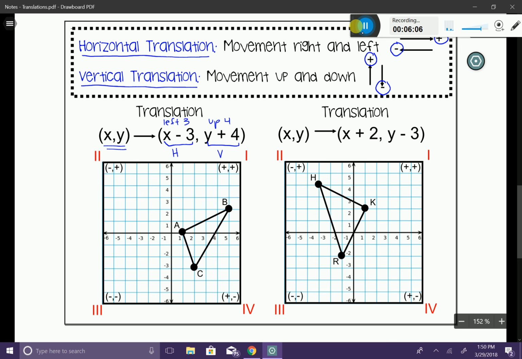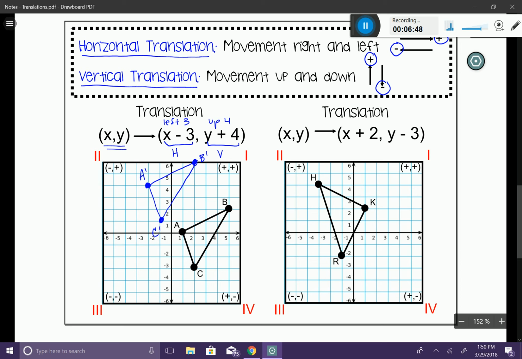So I'm going to go ahead and start with A, and I'm going to move him to the left 3 units, 1, 2, 3, and then I'm going to move up 4 units, 1, 2, 3, 4. I'm going to go ahead and plot my image and label him A prime. I'm going to run over here to my B. I'm going to go left 3 units, and then I'm going to go up 4 units, 1, 2, 3, 4. I'm going to call him B prime. And then my C, I'm going to go left 3 units, 1, 2, 3, and then up 4 units, 1, 2, 3, 4. Okay, we'll call him C prime. And I'm going to go ahead and connect my coordinates, and I've translated the figure.